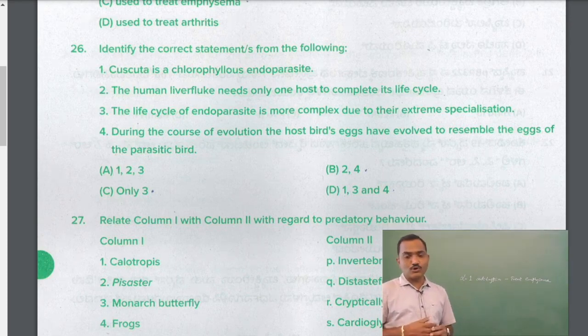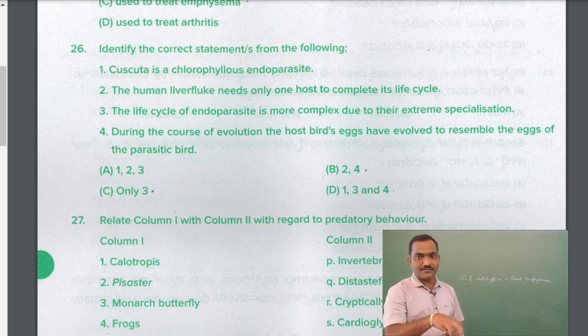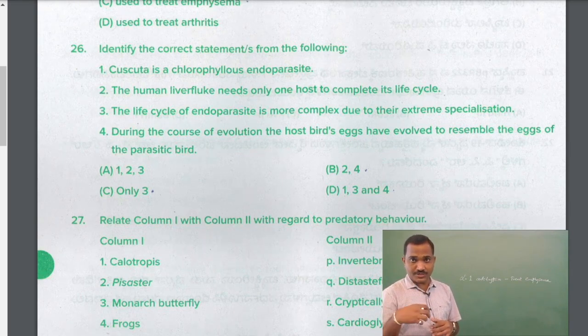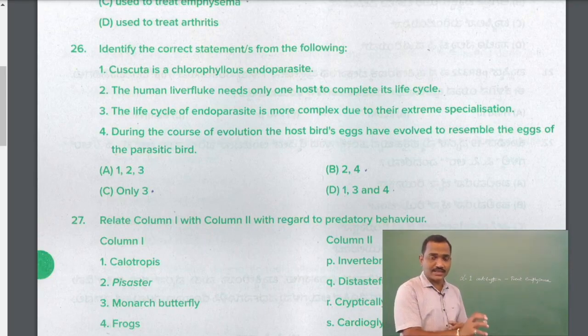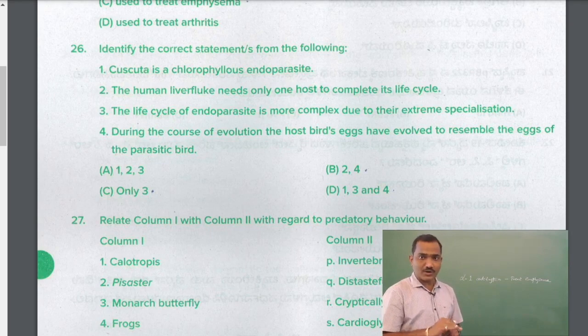This is the concept of brood parasitism, where the cuckoo bird lays its egg in the nest of the crow. The cuckoo should have an evolutionary adaptation so that its egg matches the eggs of the crow. So the parasite has to adapt, not the host.